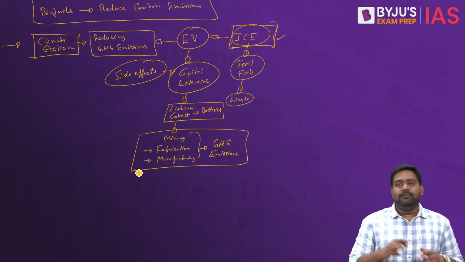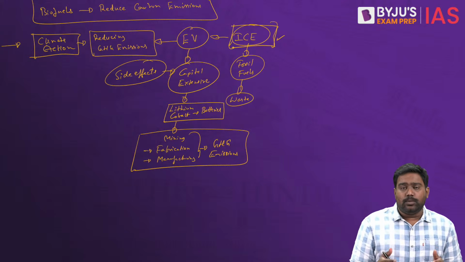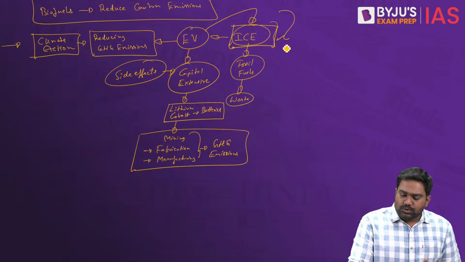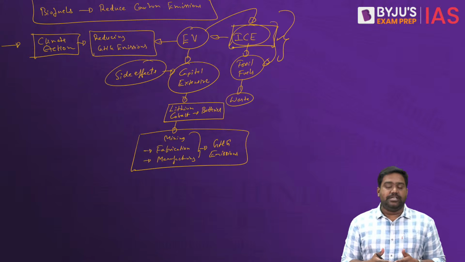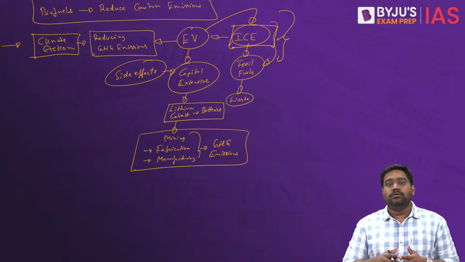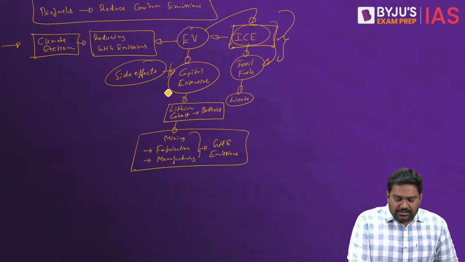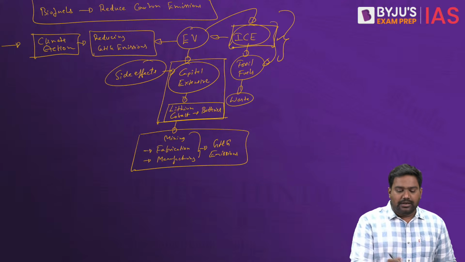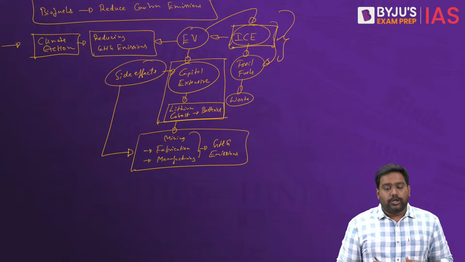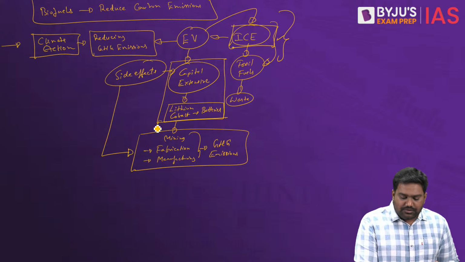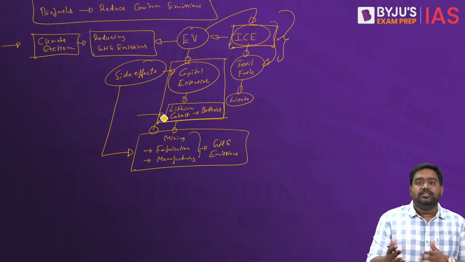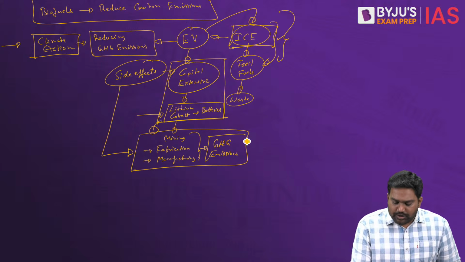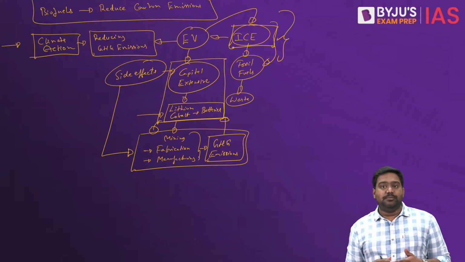In fact, many people have a wrong assumption that the switch to electric vehicles is all going to be clean, right? Yes, the usage of electric vehicles will be cleaner compared to internal combustion engines. Definitely, carbon emissions will go down. But in making the transition, the changes that will happen across the economy, across the industry, will contribute to several unanticipated emissions. It could cause large-scale deforestation because of increased mining for critical minerals like lithium and cobalt. The large-scale production that is going to happen around the world, right, will also contribute to unaccounted greenhouse gas emissions.